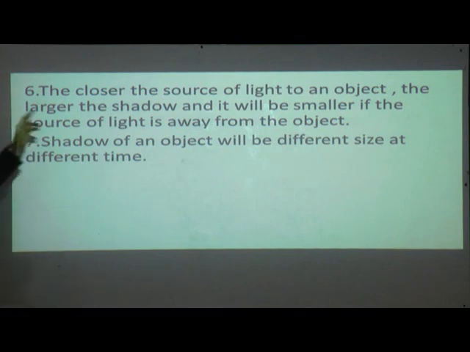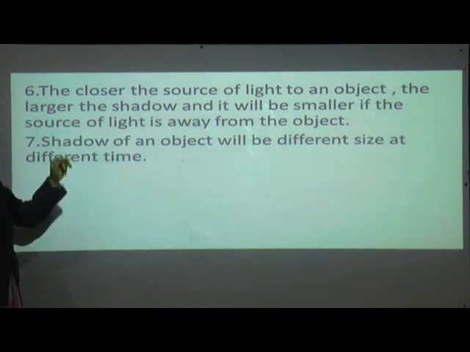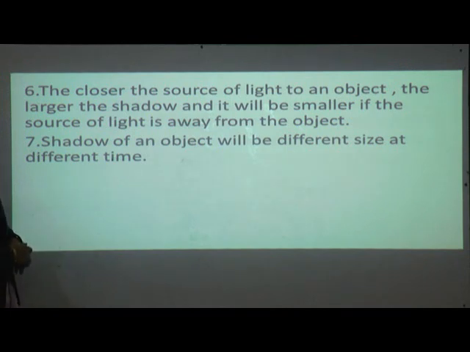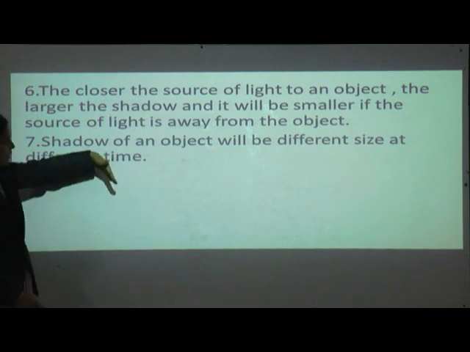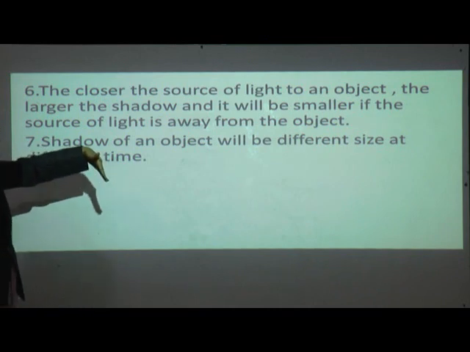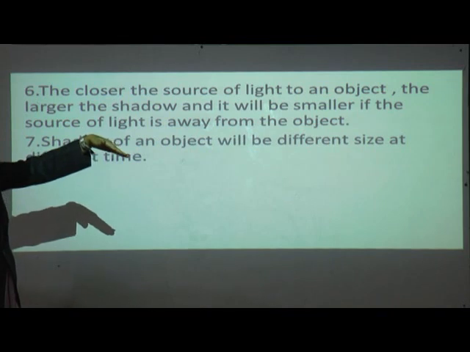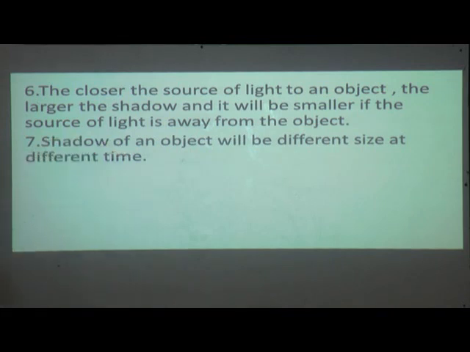Again, the closer the source of light is to an object, the larger the shadow, and it will be smaller if the source of light is farther away from the object. See here, this one is closer, so the shadow is larger. If I take my hand away, see, the shadow will be smaller.